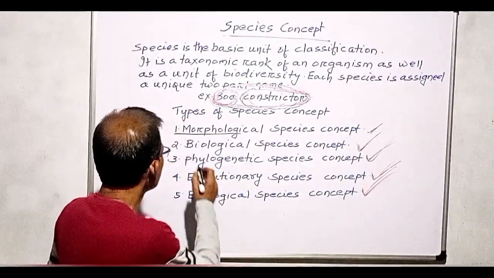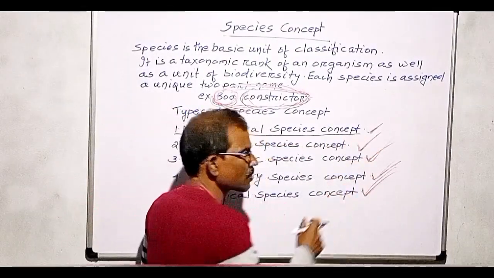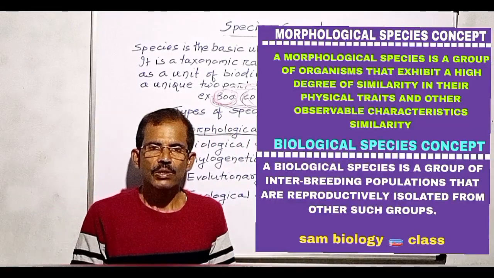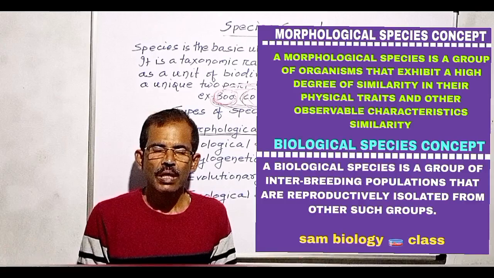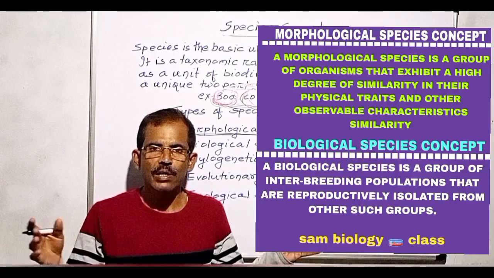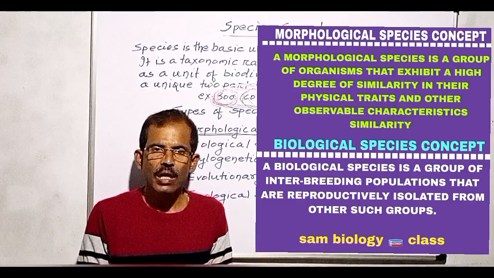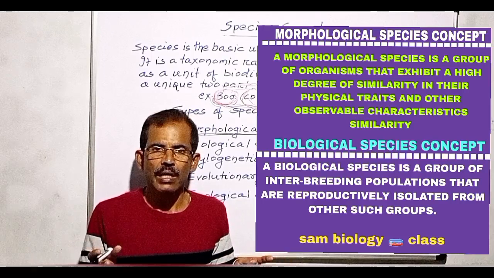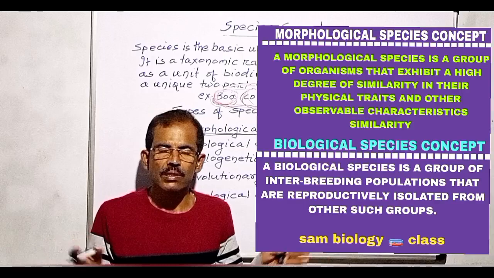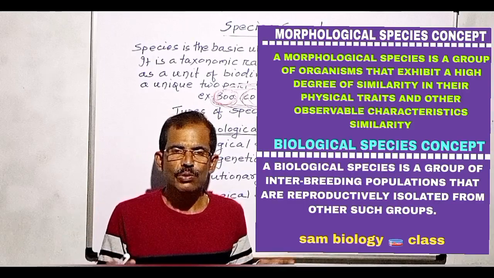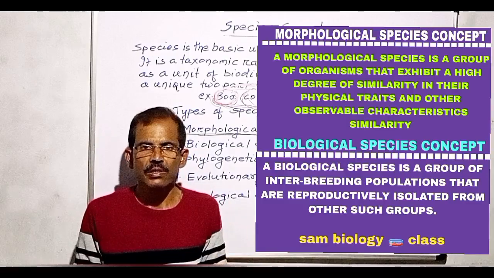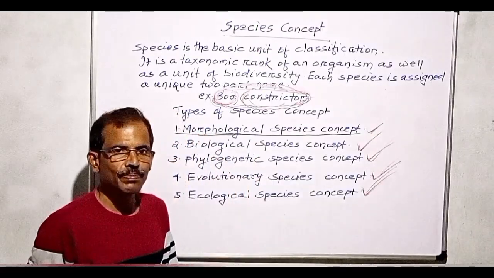First one is the morphological species concept. According to this, a species is a group of organisms exhibiting a high degree of similarity in their physical traits such as shape, size, color, and other observable characteristics. This approach is widely used to classify organisms, and most of the species have been recognized using this concept.